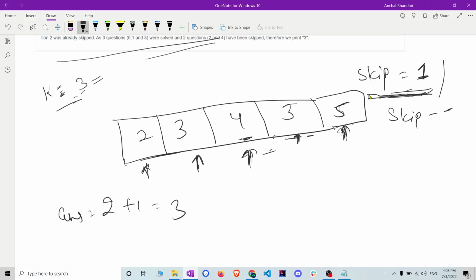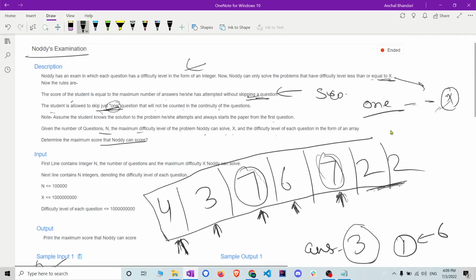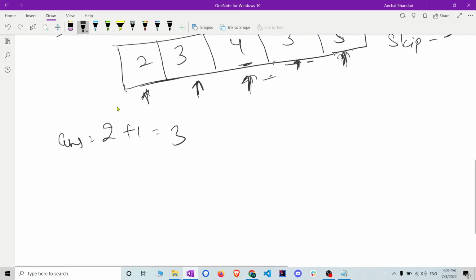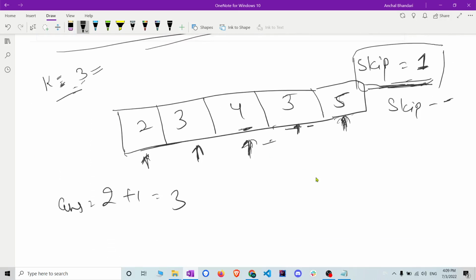So what I mean is that we have to maintain another variable, skip, along with k. Here we put skip to 1, because they have told us that we can only skip one question. Whenever we encounter our first element greater than k, we simply do skip minus minus.